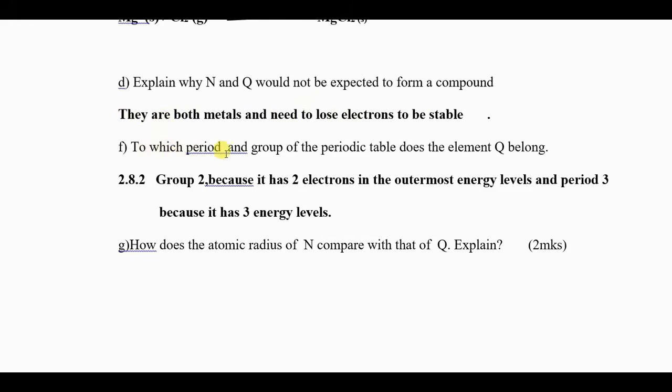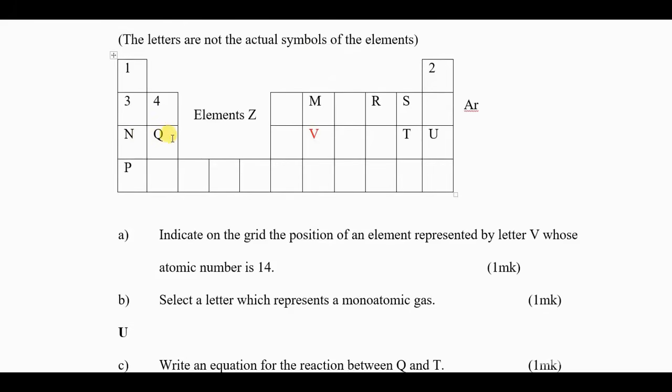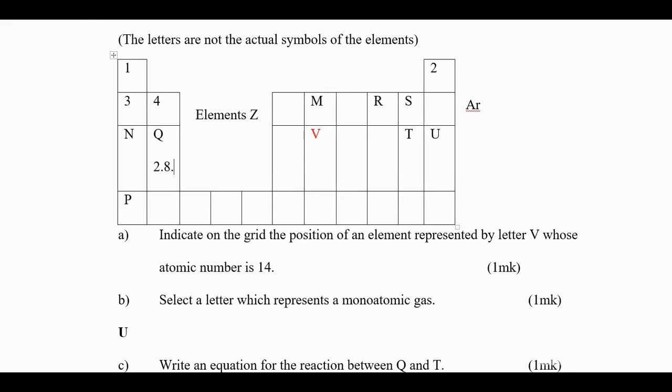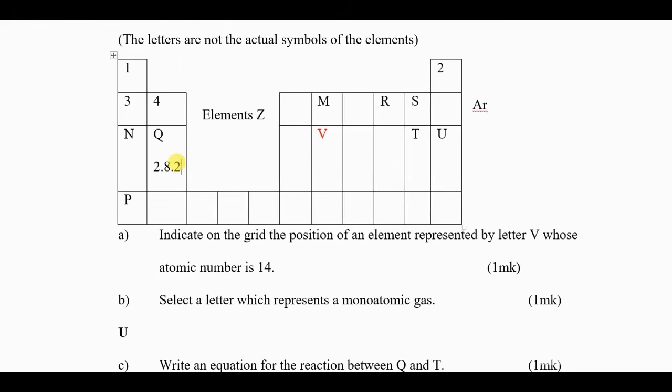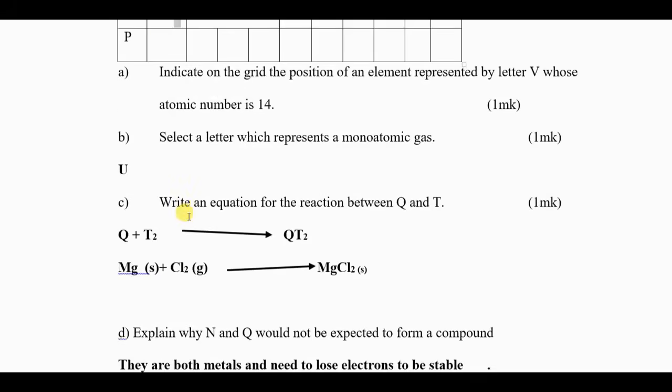To which period and group of the periodic table does element Q belong? For you to know the period and the group where Q belongs, you must write the electron configuration of Q. Q has atomic number 12, we have said, so it is 2.8.2. Once we have written the electron configuration, you can group this element. The outermost energy level has 2 electrons, so it is group 2.